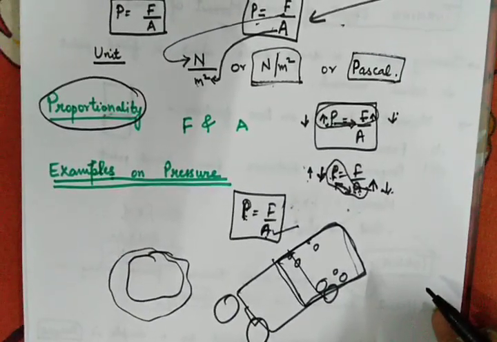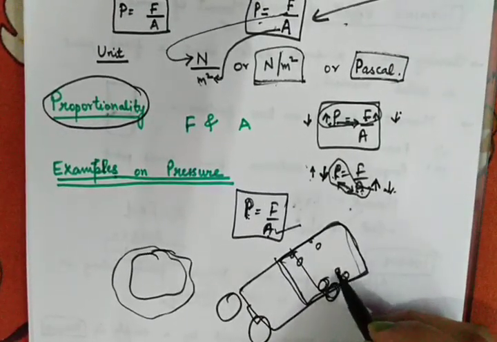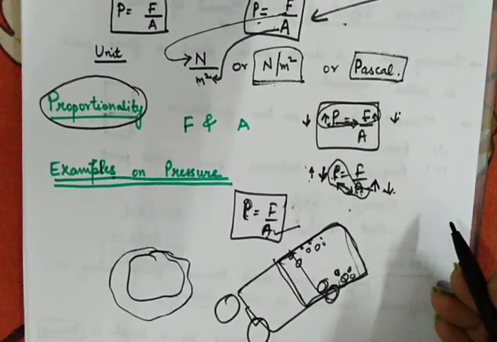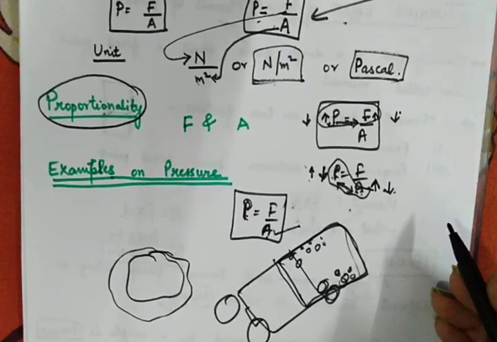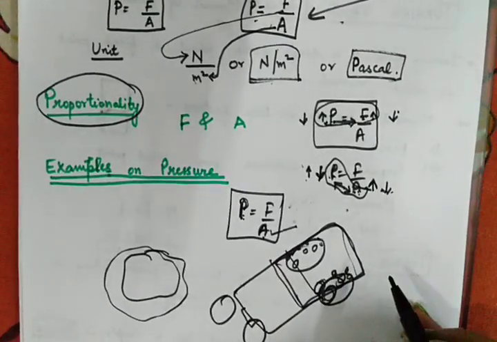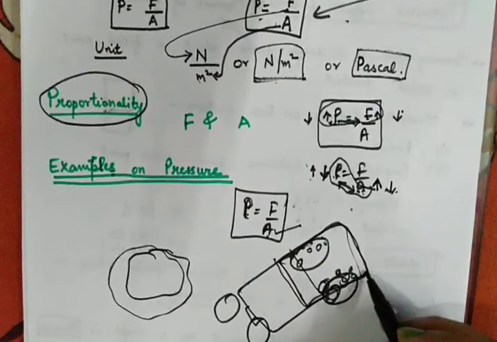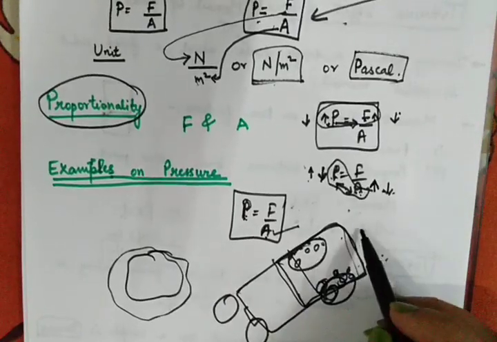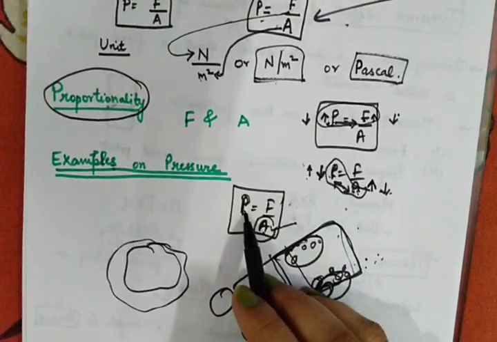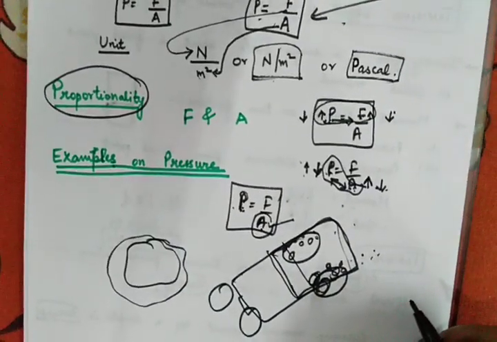So to protect them, what do we have? The tires are created in such a way that there are a lot of tires at the rear part. And what is the advantage? To increase the area. Imagine if only a single tire was there, it wouldn't be able to manage the weight and it would damage the roads also. So we have many tires behind, so that when the area is increased, the pressure will be low on the roads, and hence you can save your roads from sinking.